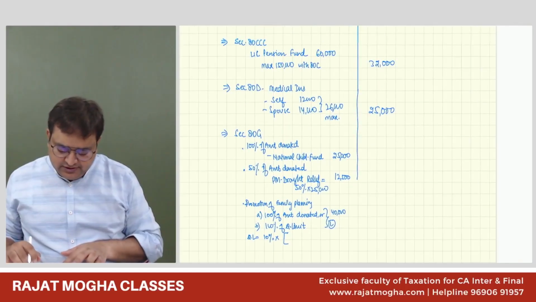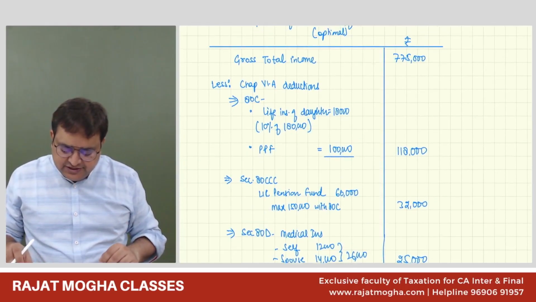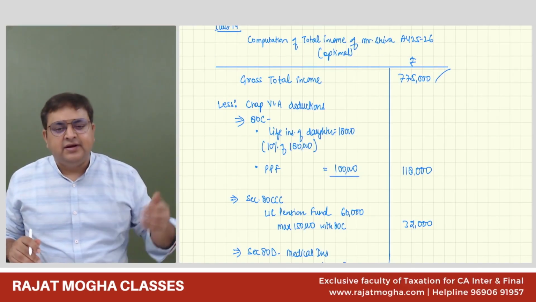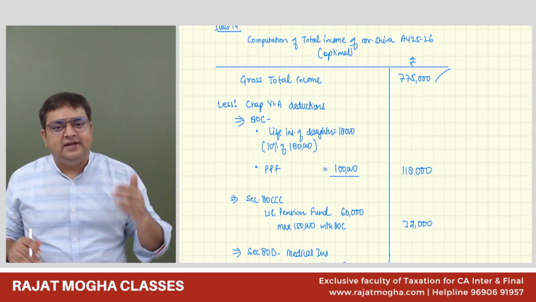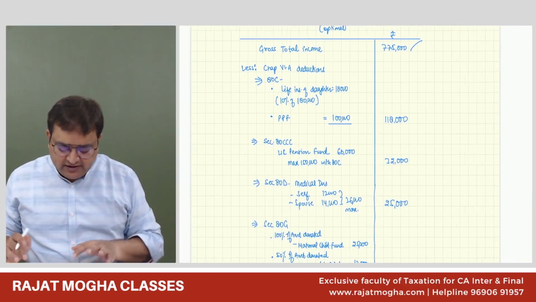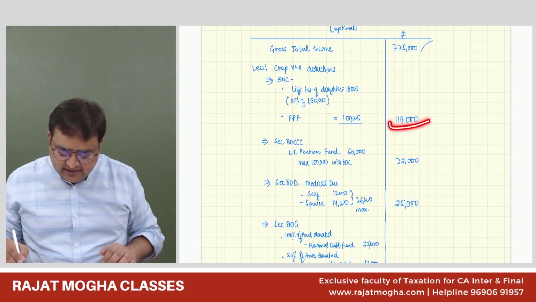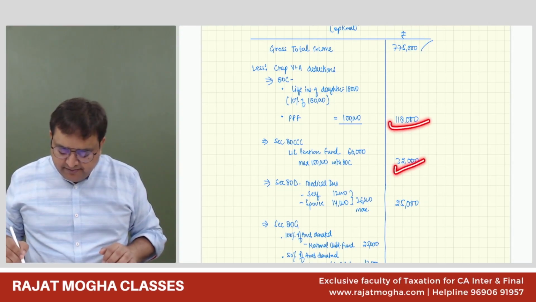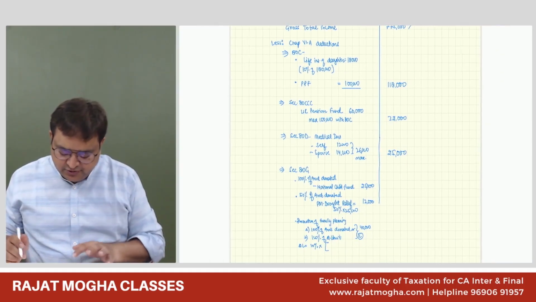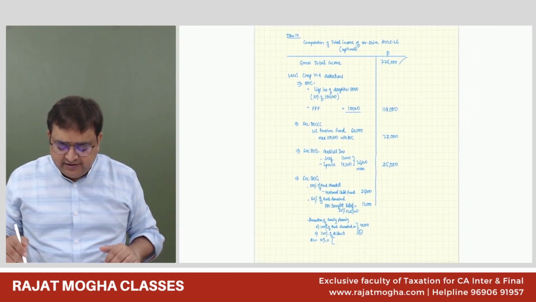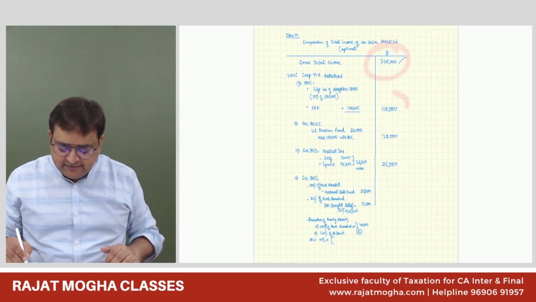Adjusted GTI is GTI 7,75,000 minus all deductions from 80C to 80U. So all deductions subtracted, 775 minus 80C minus 80CCC minus 80D. Should I subtract these two also? No. Except 80G, subtract everything.